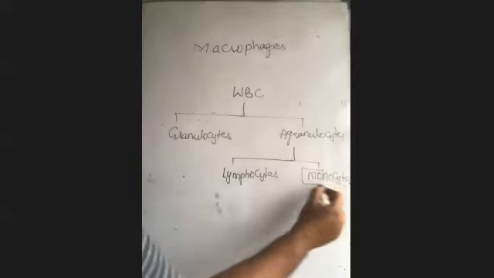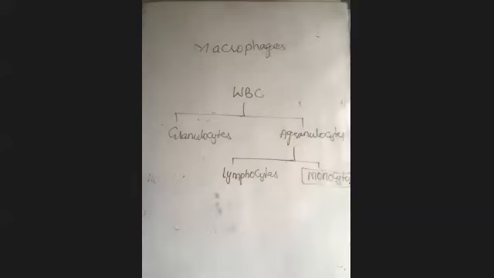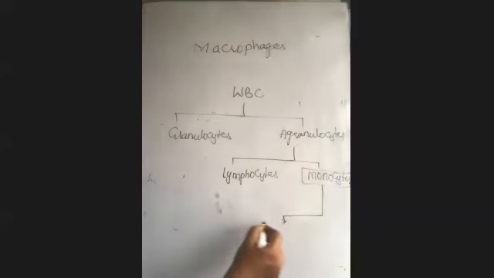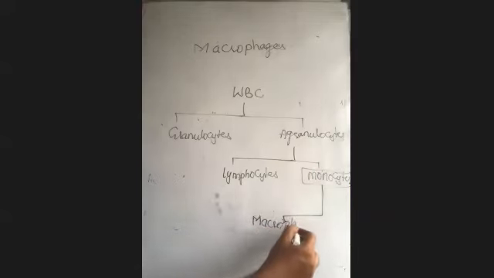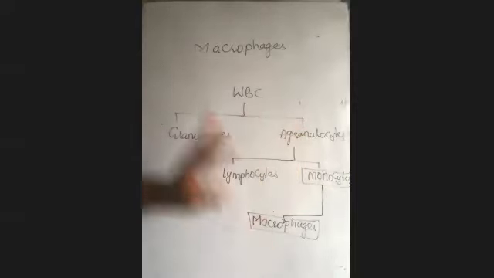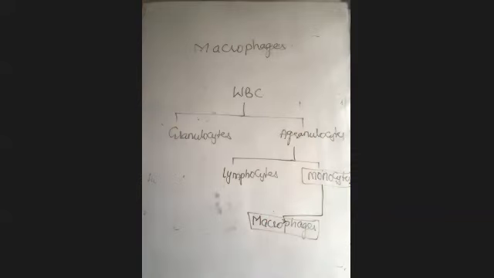So monocytes are said to be the inactive form of the cells. When the monocytes become active, we call them macrophages. See carefully here, a little confusion. You may find the active form of the monocytes, the agranulocytes of the WBC, are macrophages. Macrophages, that means active form.